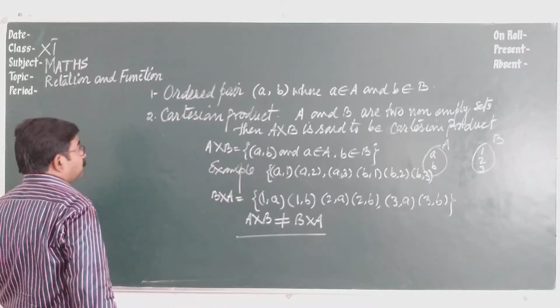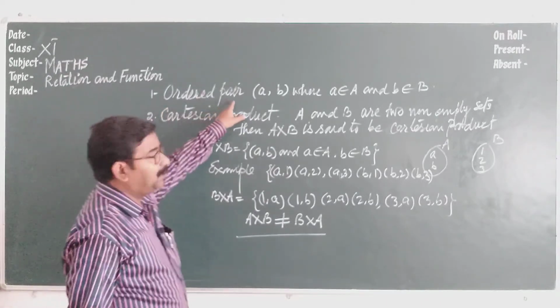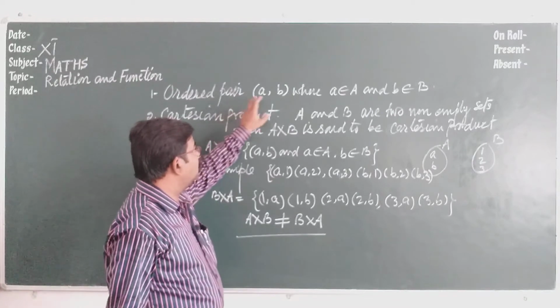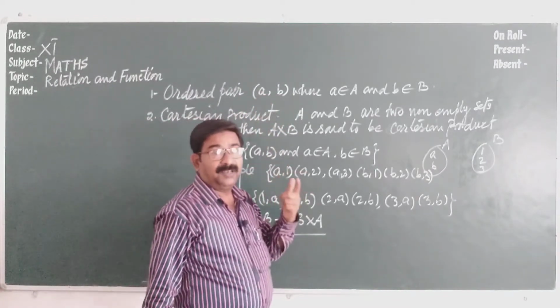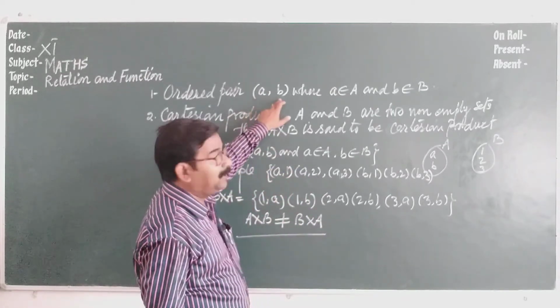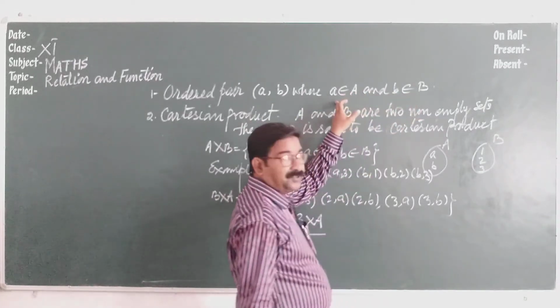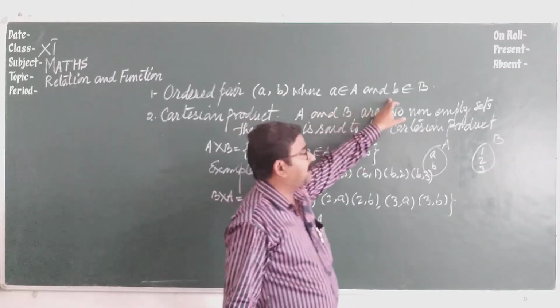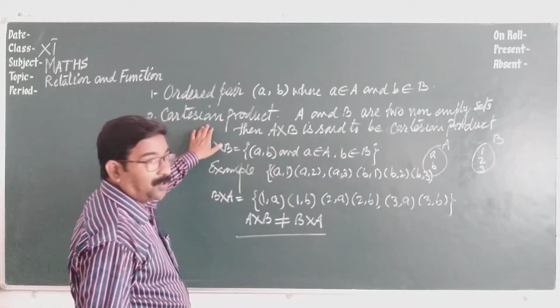Now, two things I have told. Repeating: ordered pair, a very important point to be noted. When a relation is made, we need two non-empty sets A and B. So (a, b), where a belongs to A and b belongs to B, means the first element from the first set, the second element from the second set. Now, Cartesian product.